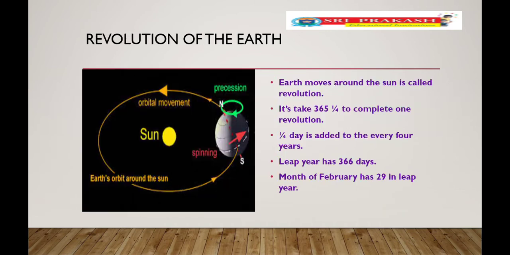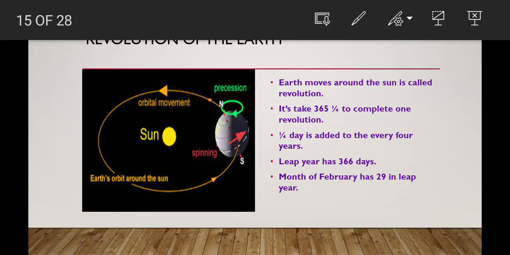And next after that, revolution. What about the revolution, children? Revolution means the Earth rotates itself as well as revolves around the sun. Just you see, children, how is the Earth revolving? It is revolving from west to east direction. This is called revolution.